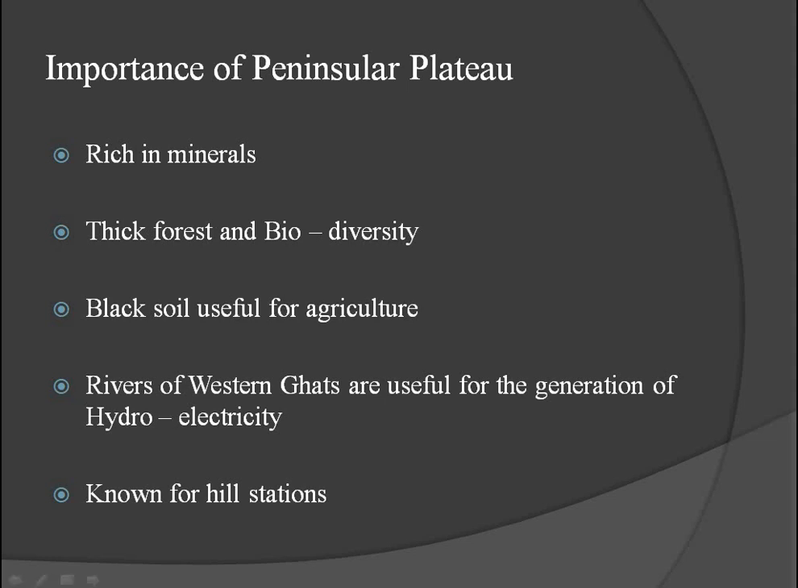And here see the plateau region. It is very rich in minerals, and thick forests are there. As I told, many hills are there, covered by hills. Thick forests, which is famous for biodiversity. And the black soil is useful for agriculture.